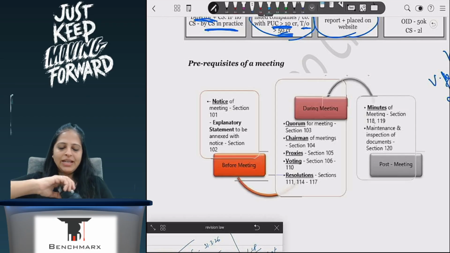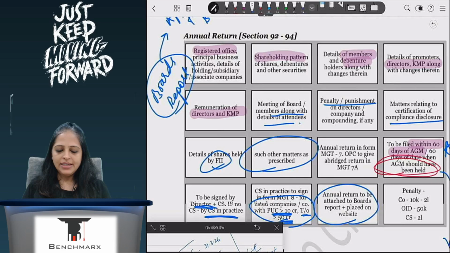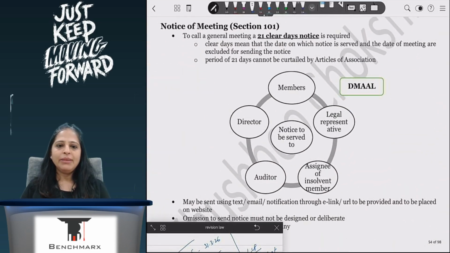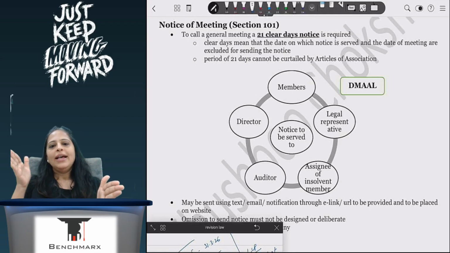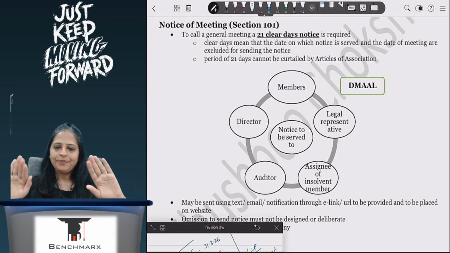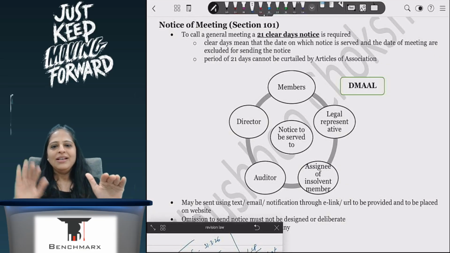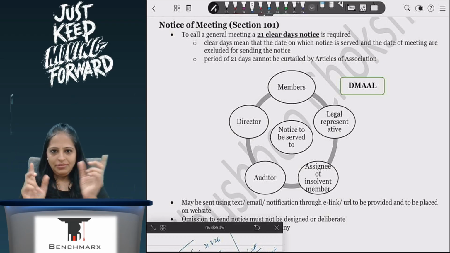First, I will have to send a notice, and notice, as we have just discussed, is a 21-day clear notice. What do I mean by clear notice? The date of sending the notice and the date of receiving the notice are excluded. The days in between have to be 21 days. Now, date of sending the notice plus 48 hours, then the day comes. That day excluded, last day excluded, in between 21 days. This is what I will have to calculate.